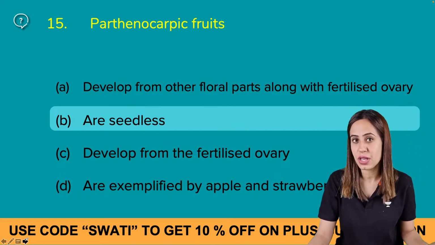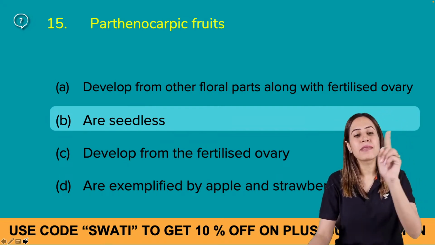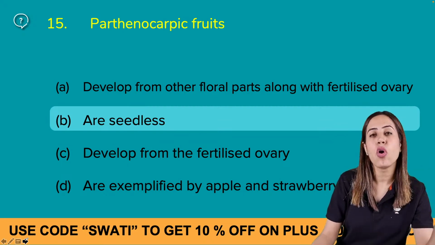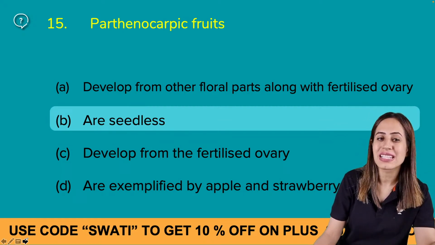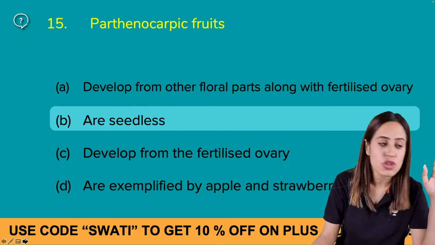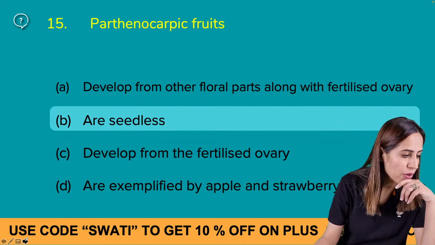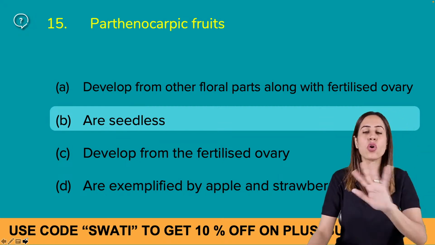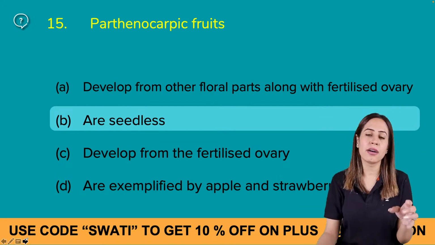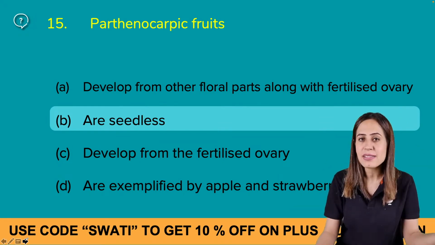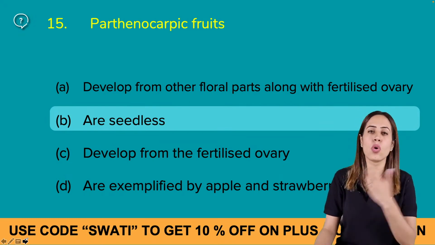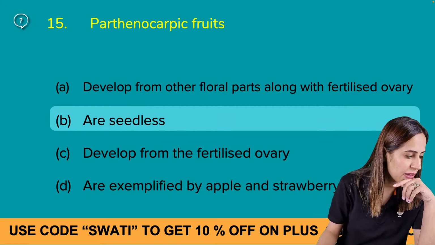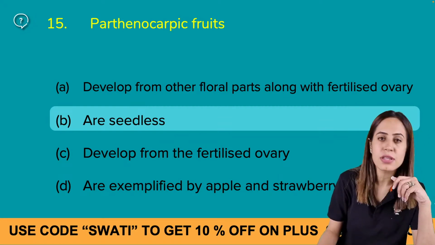If you know that involvement of ovary is there, write yes. If there is no involvement of ovary, answer no. I am waiting for your answer in the chat box.